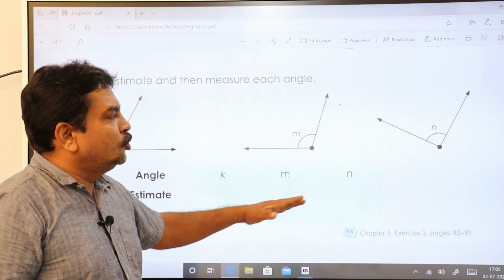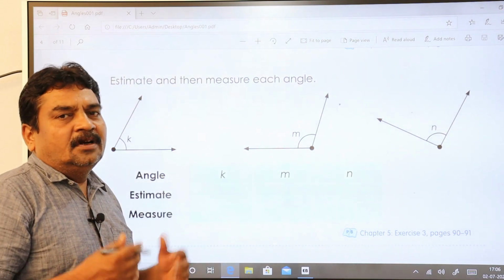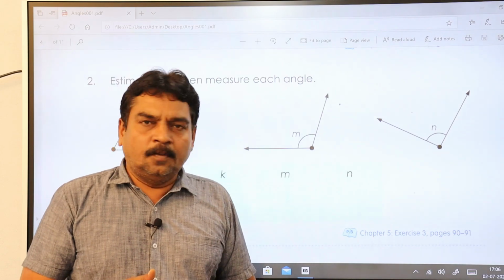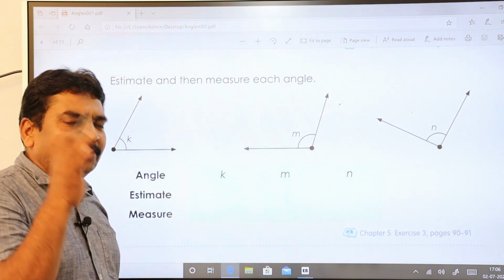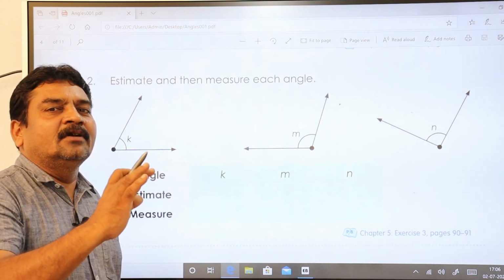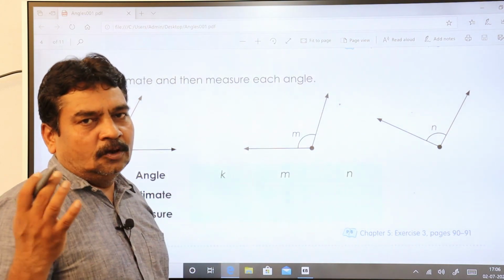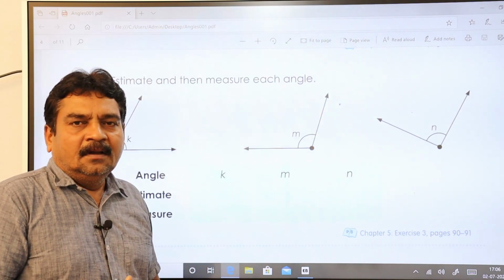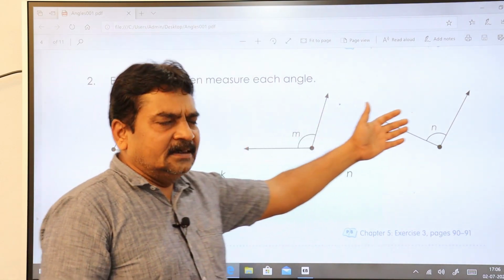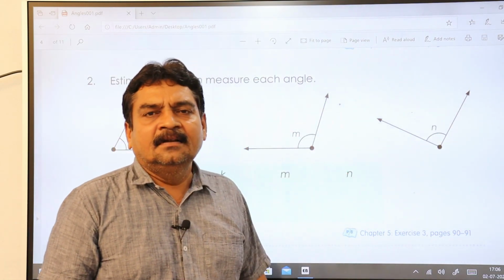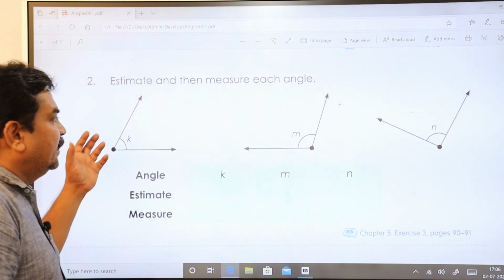In the same way, you please do this. Take a protractor and measure it. You don't have a textbook with you, no problem. You do one thing, you draw similar lines. Whatever you draw, you just measure it accurately and write it down. You got my point? And don't send your parents to get printouts of this PDF. It's going to be costly, and also I don't like it. You just draw these figures as they are in your notebook, measure them and write it down.